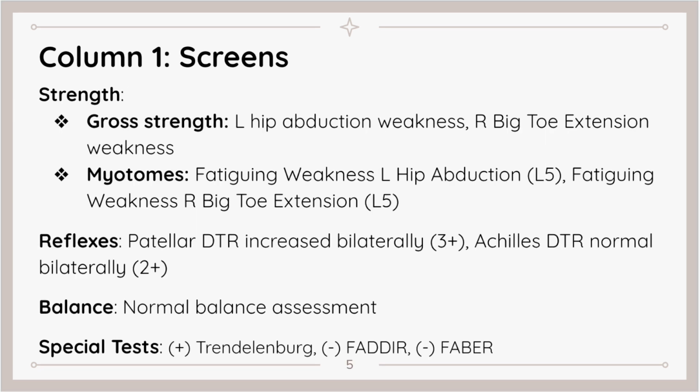Strength-wise, for gross strength, there was weakness in the left hip abductors and right big toe extensors. In the myotomes, there was fatiguing weakness in left hip abduction and right big toe extension. Reflex-wise, there was hyperreflexia observed bilaterally in the patellar tendon, and the Achilles reflex was normal on both sides. He had a normal balance assessment, and for special tests, he tested positive for the Trendelenburg test.